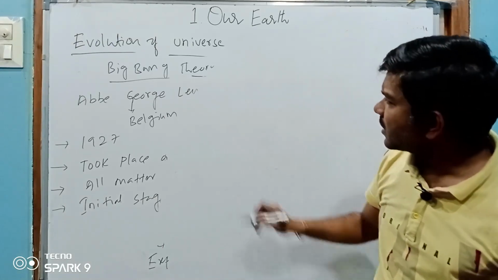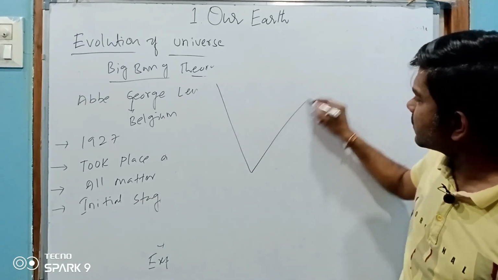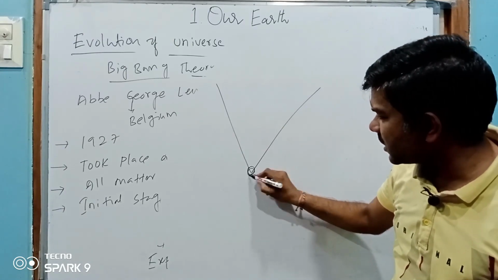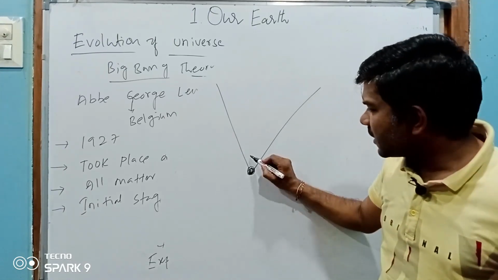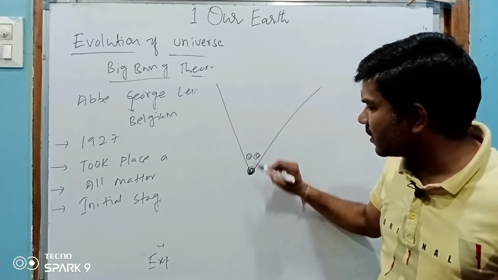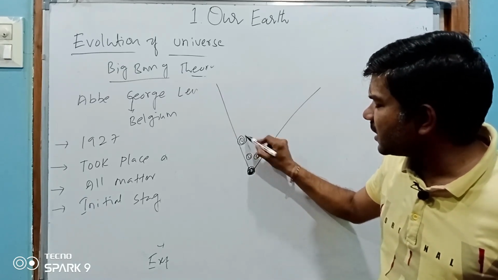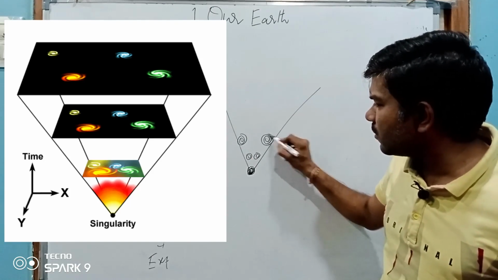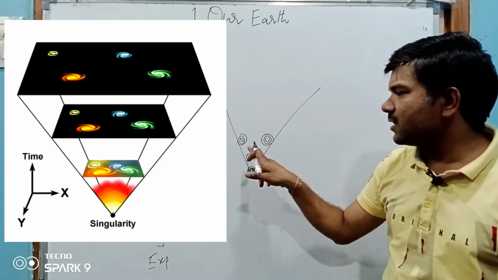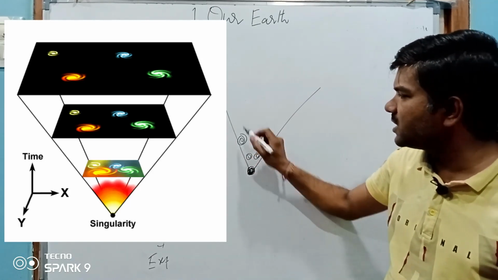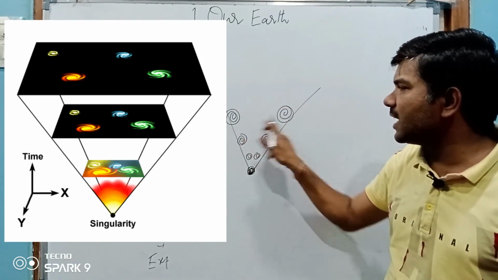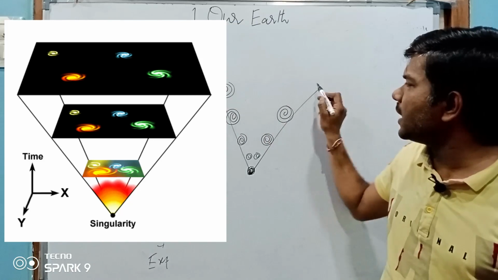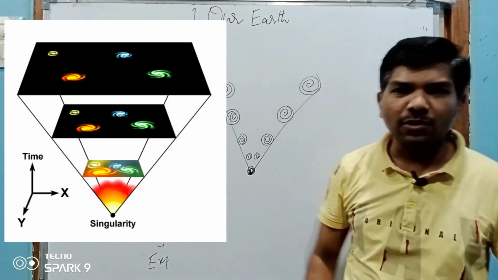For example, this is a tiny ball. When this tiny ball exploded, galaxies were formed. Then a few million years after, the galaxy's position is here and this galaxy's position is there; the space between galaxies was increasing.